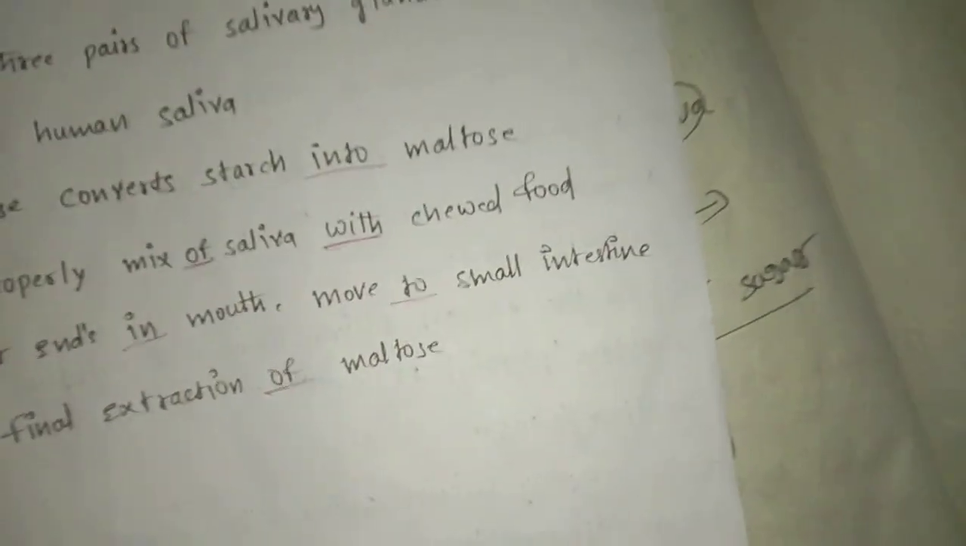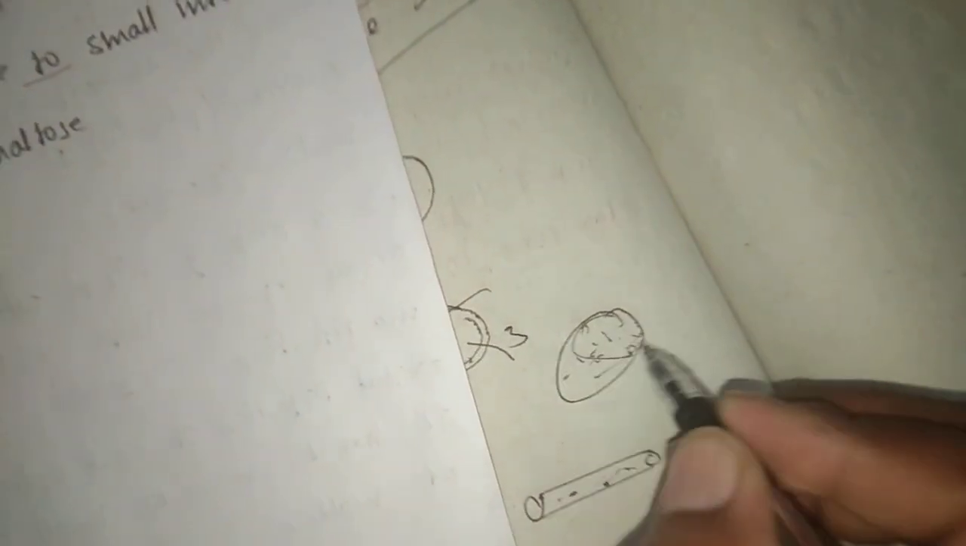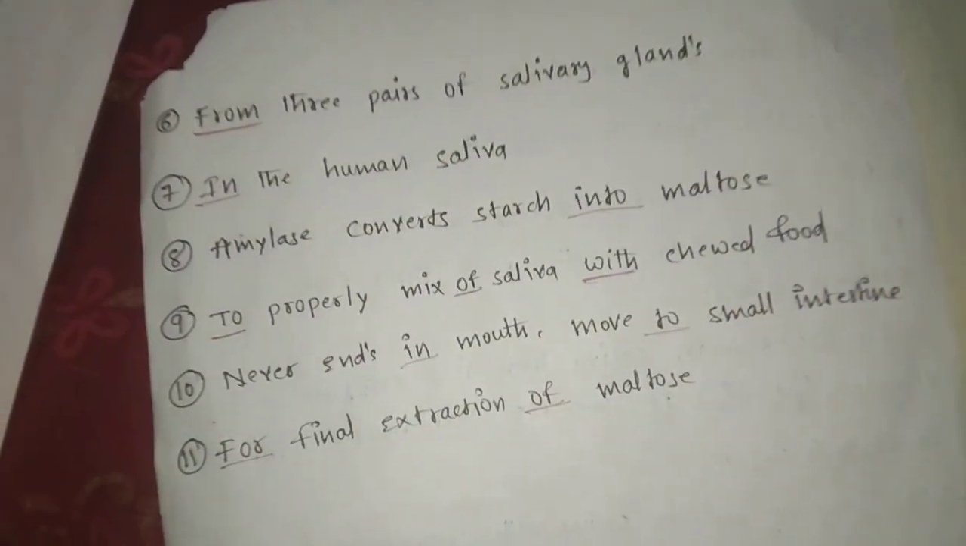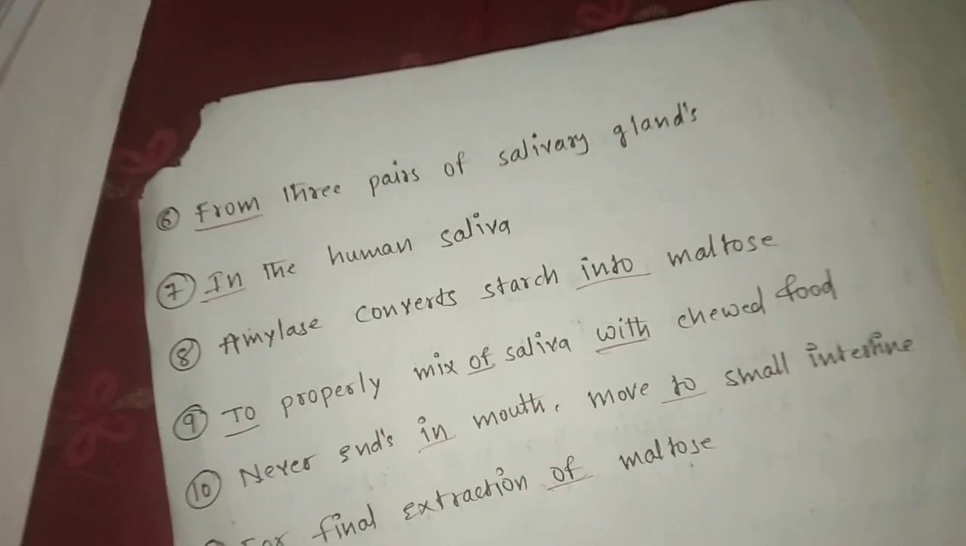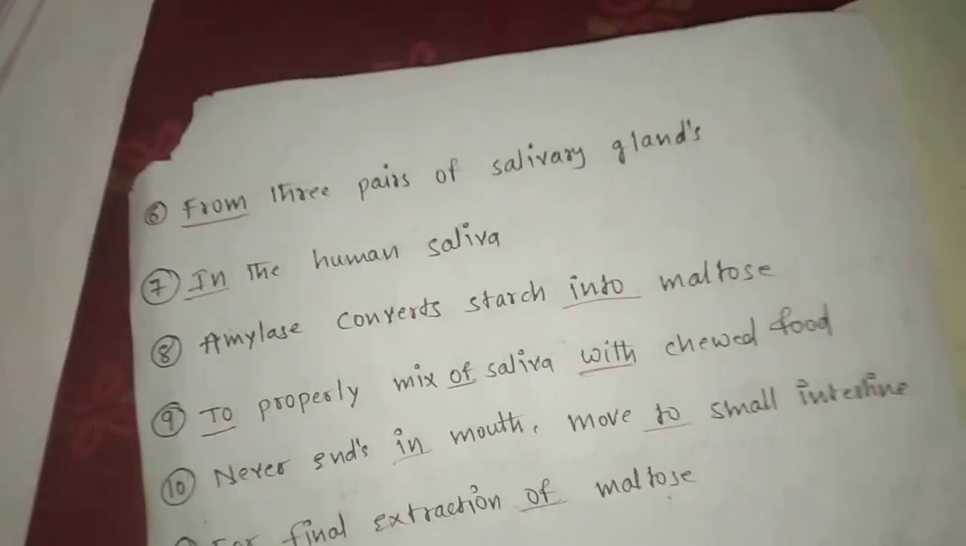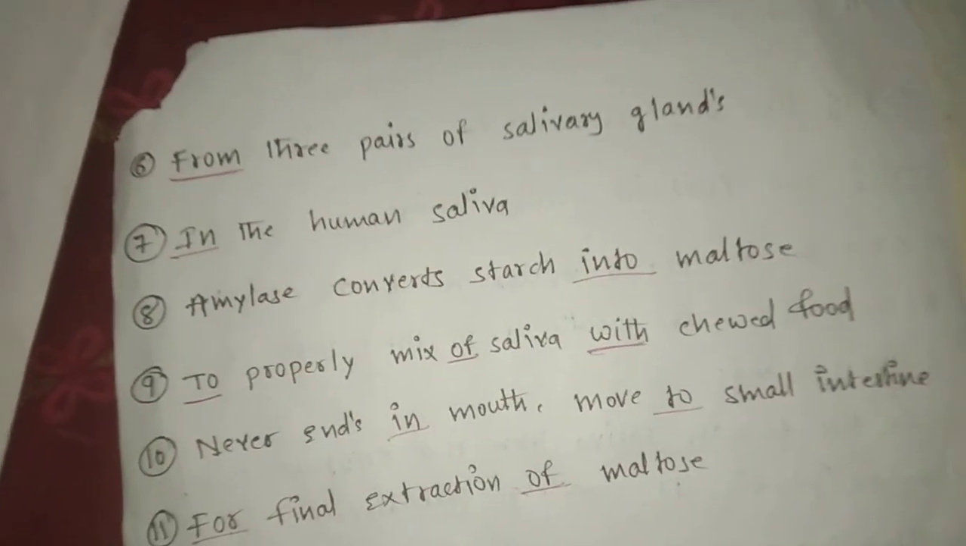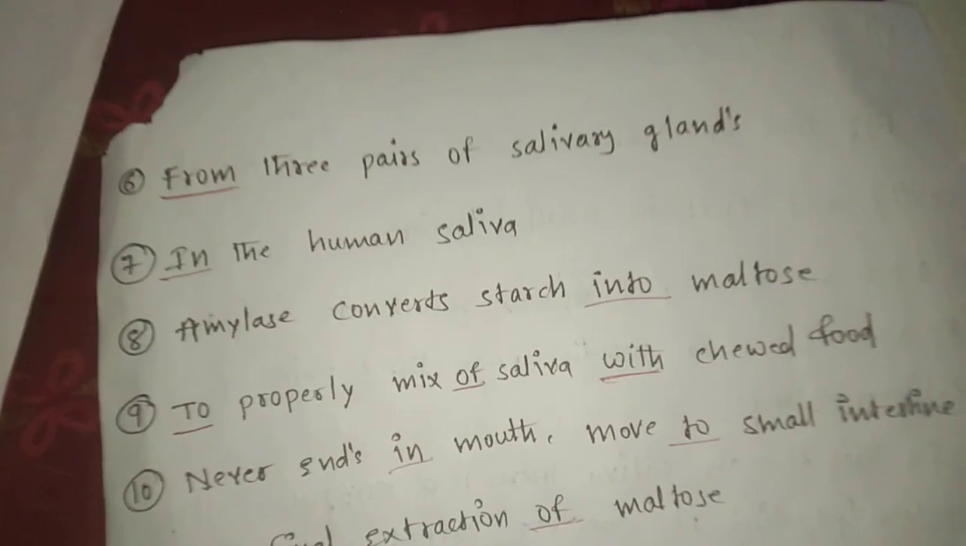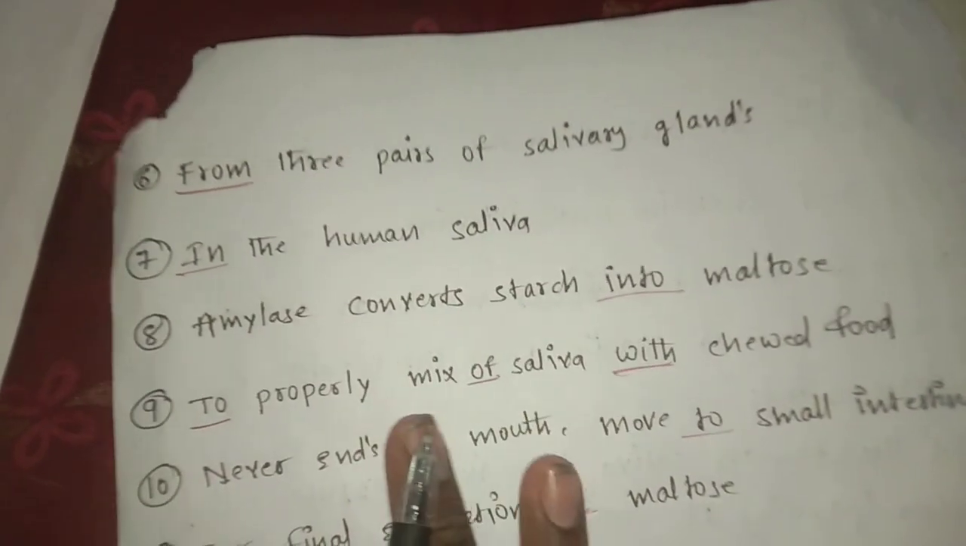In the human saliva. If it is saliva in juicy form, it's already there, already mingled with some enzyme. This is called in the human saliva. There is no need to add anything again. It's already there in the human saliva. That is its meaning. So that is the preposition.